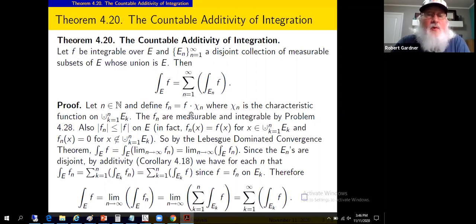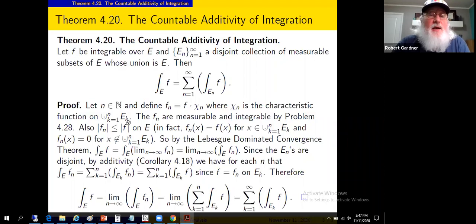Now, what we're getting out of this then is integrals over this set of the f sub n's. This is, effectively, because we've got 0 elsewhere, as we stated, it's probably in this problem 4.28, this is a restriction as well of the f sub n function to this set here, but it's 0 outside that set.